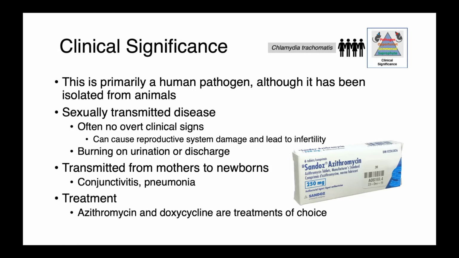In people who do have symptoms, most frequently what's seen is burning on urination or perhaps urethral discharge. This organism is also transmitted from mothers to newborns at birth, and in those babies, it can cause conjunctivitis and pneumonia. Fortunately, this is an infection that's readily treatable. Treatment relies on azithromycin and doxycycline.